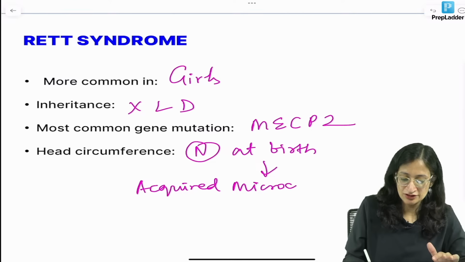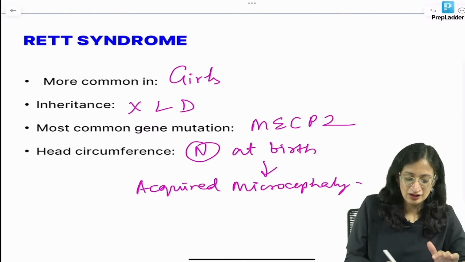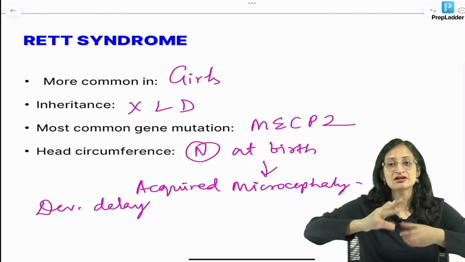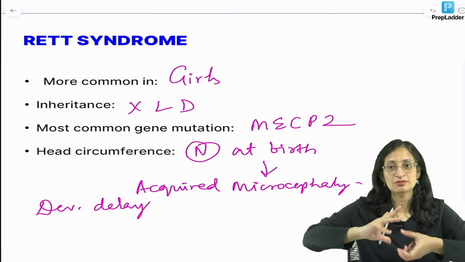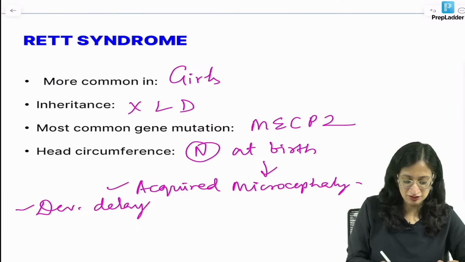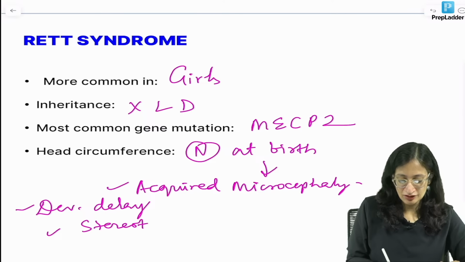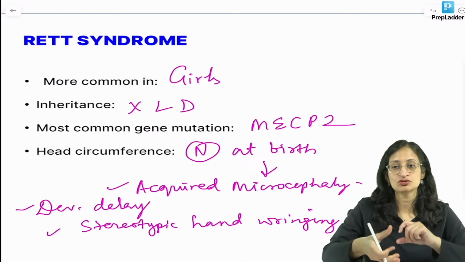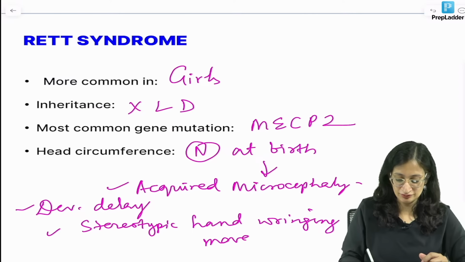And there is developmental delay. And there are stereotypic hand wringing movements like this. You can get a video type question also. So stereotypic hand wringing movements. Okay. Just like you're squeezing a cloth to dry it. Okay.